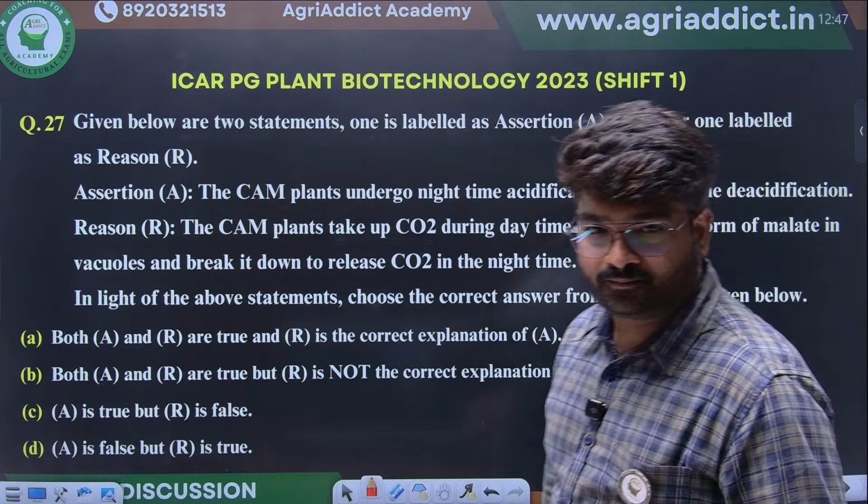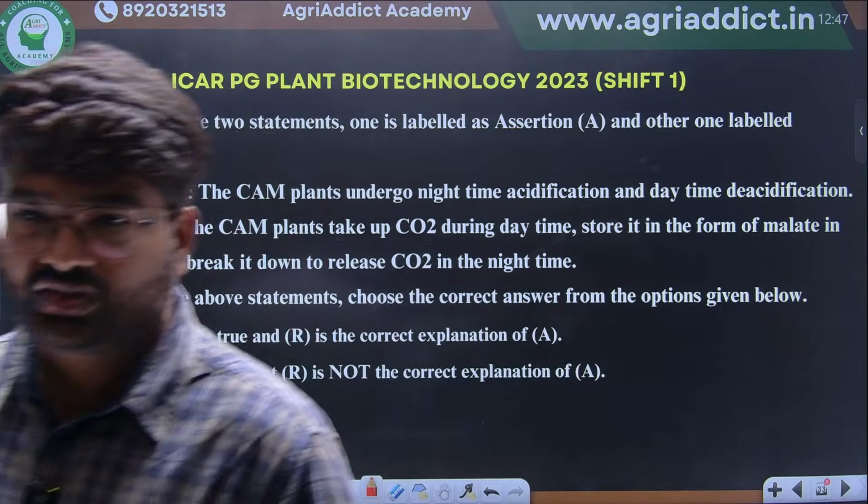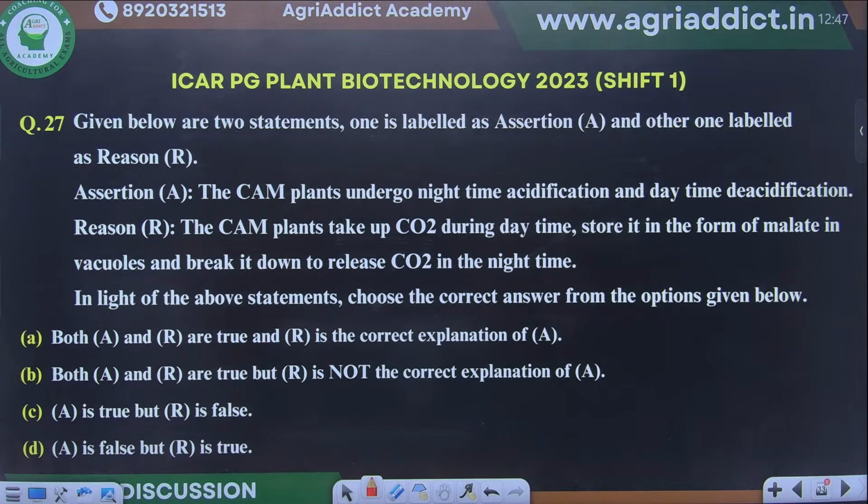Next, photosynthesis question. Solve one, let me know. Given below are two statements, one labelled assertion and another labelled reason. Any guesses, students?